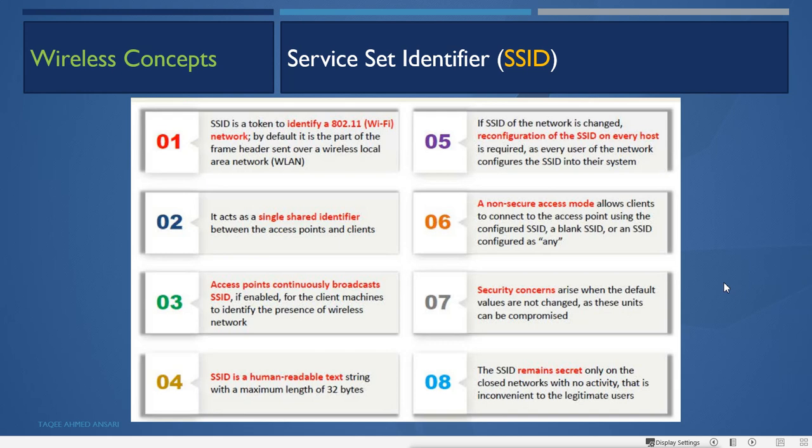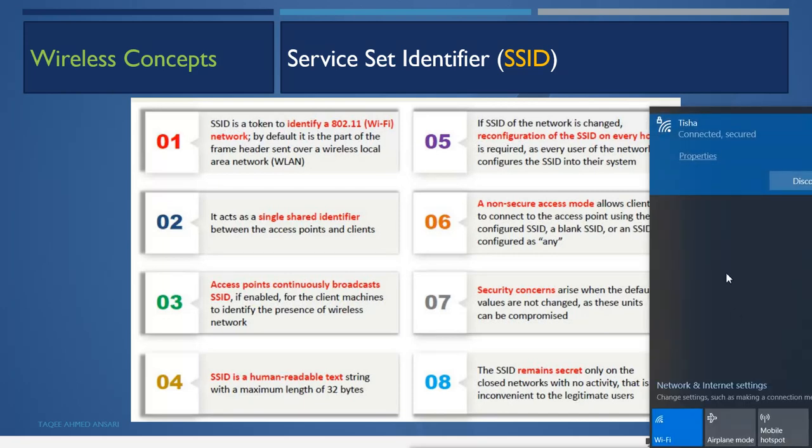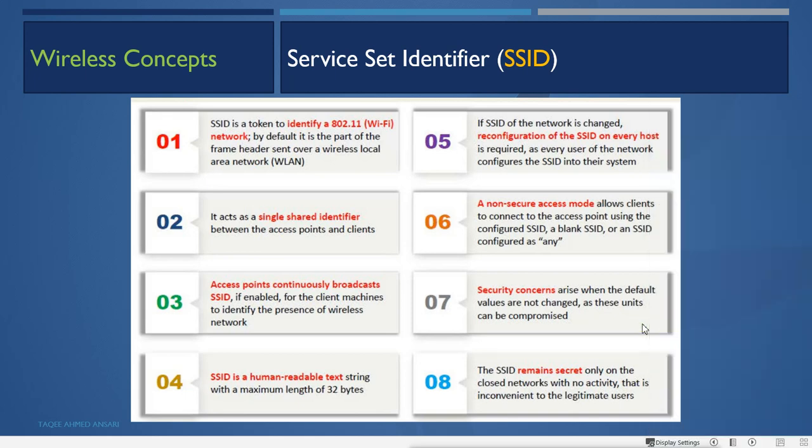Now when you don't see the SSID, suppose I try to see what networks are available here, and I don't see that particular SSID because it is not broadcasting, what I can do is configure it manually. I have to configure my device to connect to that SSID manually, and for that I have to know the exact name, and the password and security key for that particular wireless network or SSID.